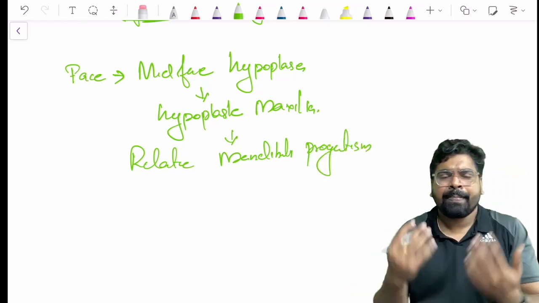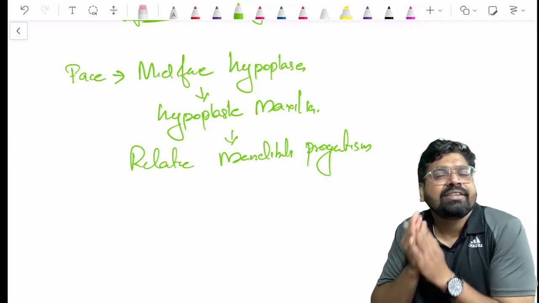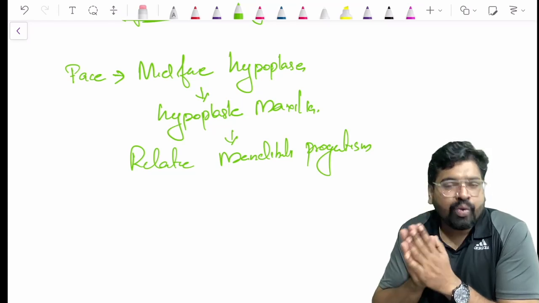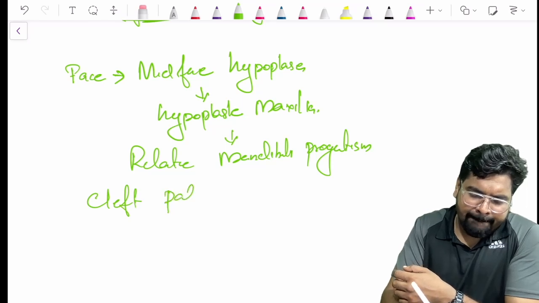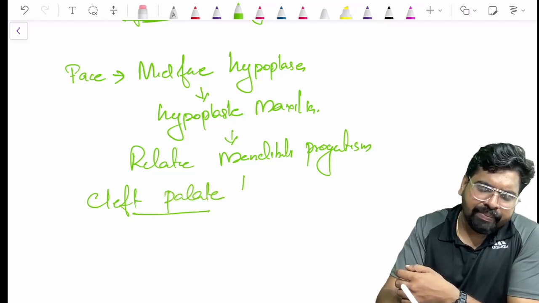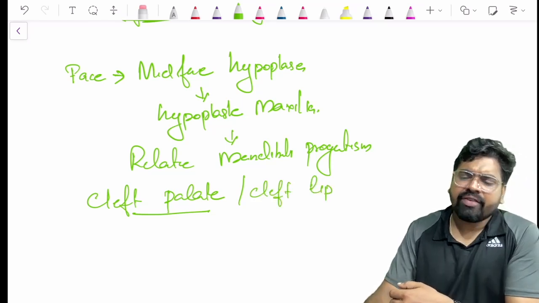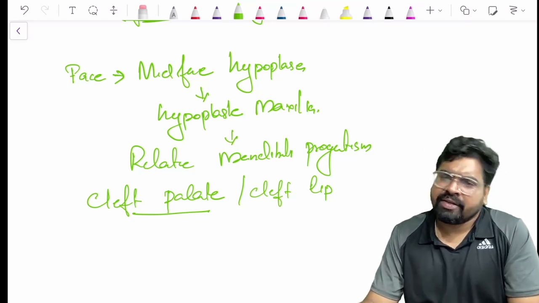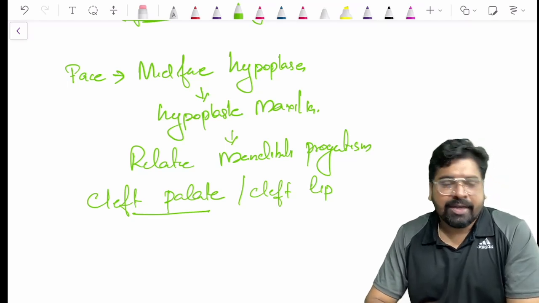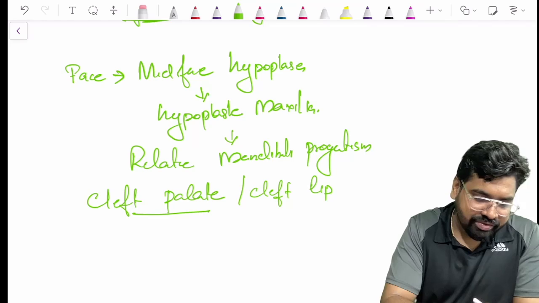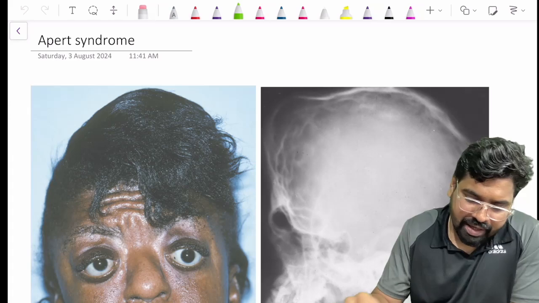So this is how you learn. This is how you relate one thing with the next, and it is very easy. And sometimes you can see cleft palate also. A cleft palate or cleft lips are seen, but it is not as frequent as in the other syndromes. So this is about Crouzon syndrome. We have discussed 3 major syndromes, and another one is Apert syndrome.